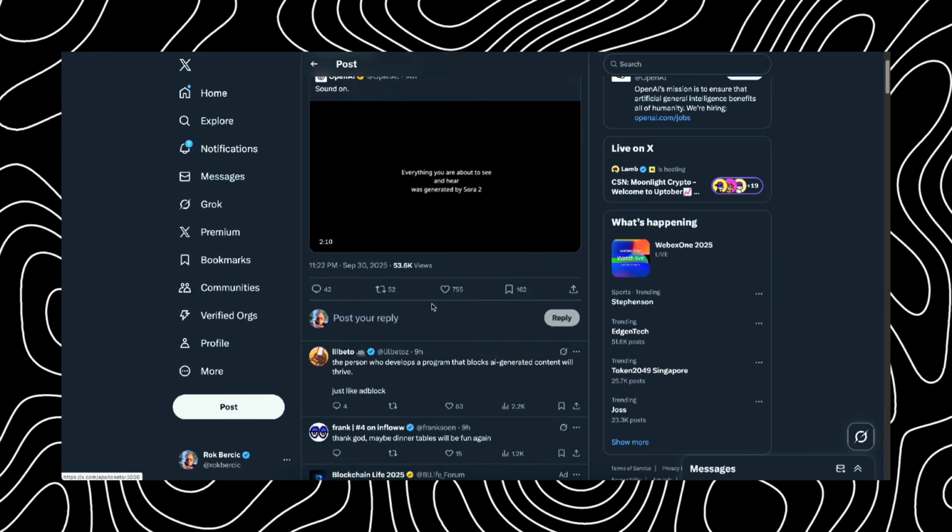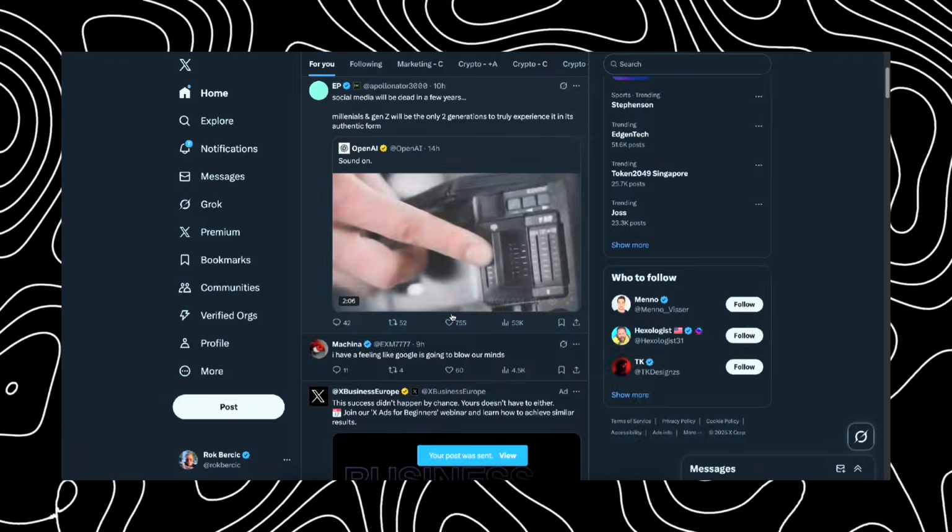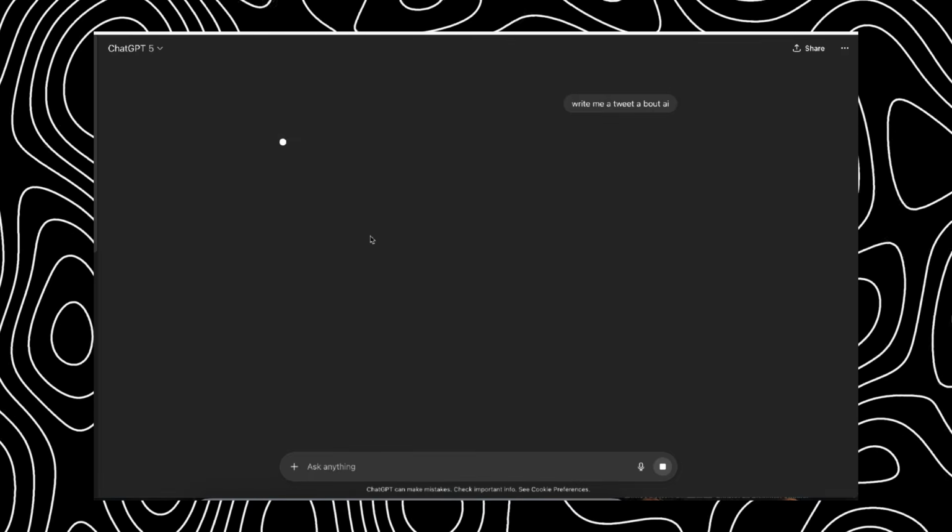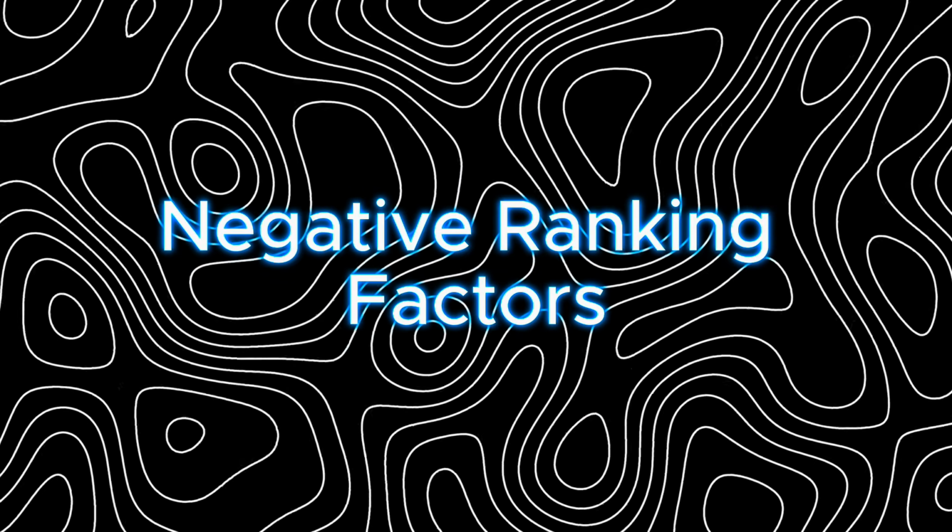First, we need to figure out why you get shadow banned. Reason number 1 is spam signals. If you're mass replying, copy-pasting, using AI to write your posts, or dropping too many links, the algo sees you as a bot. Reason number 2 is negative ranking factors.